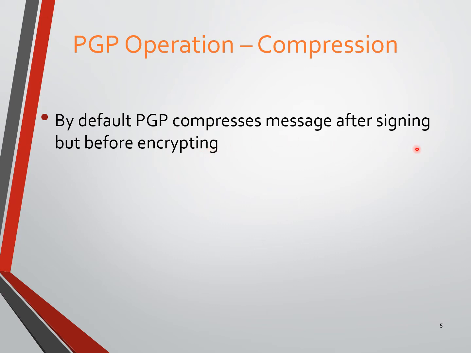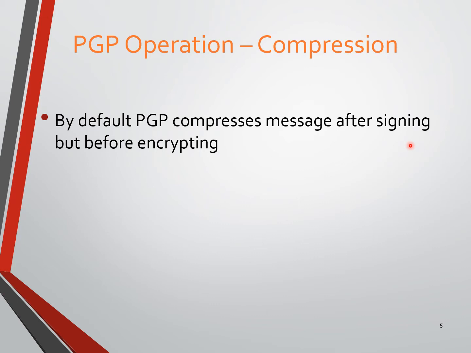In the signing concept, we encrypt the hash code using the private key of the sender, which acts as a signature. After generating the signed data, we consider that as the message for encryption. So before encryption, we need to compress the data.